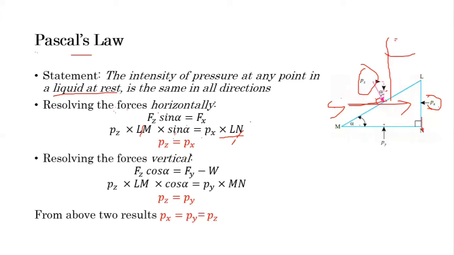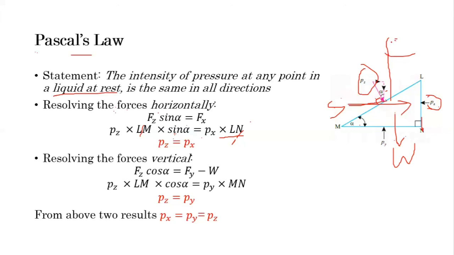Now let's consider vertical forces to prove Py equal to Pz. For considering the vertical forces, there are three vertical forces here. One is the pressure force on this Mn, another is the pressure force on the Lm, or the cos component of this Pz, and another force is the gravitational force W. After resolving the forces, we can write the equation as Fz cos alpha plus W, because both are in the downward direction, equal to the upward direction.